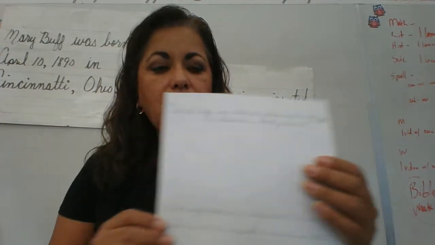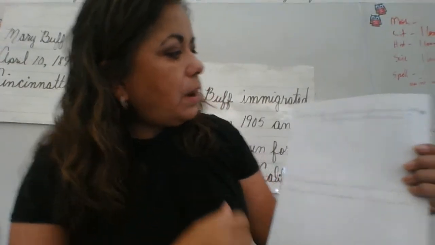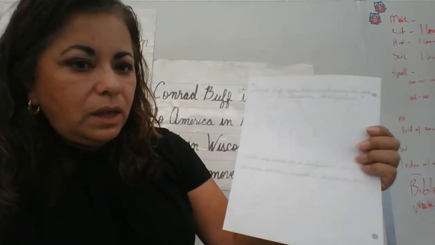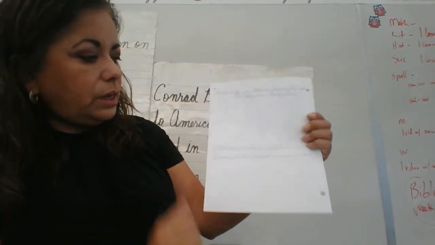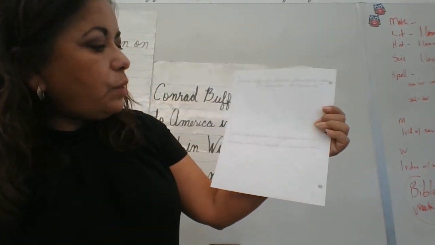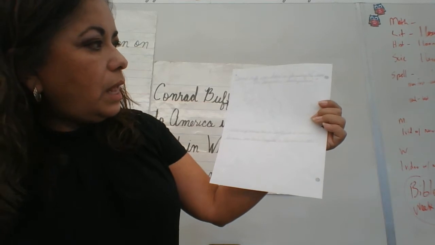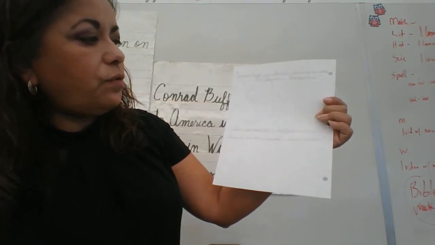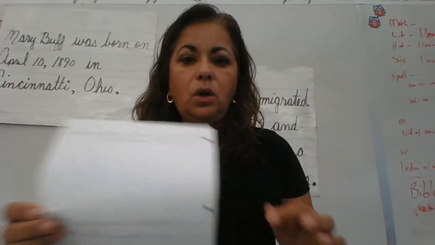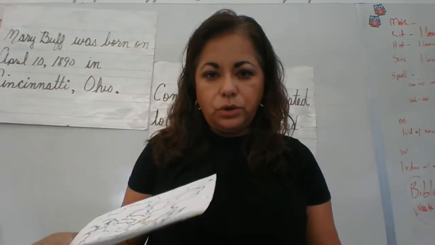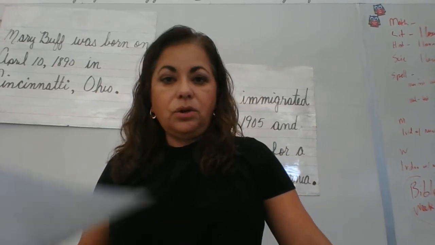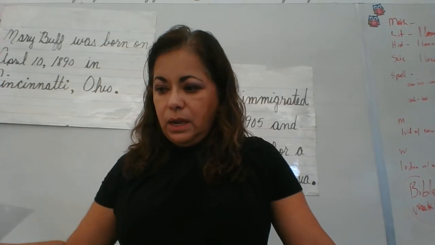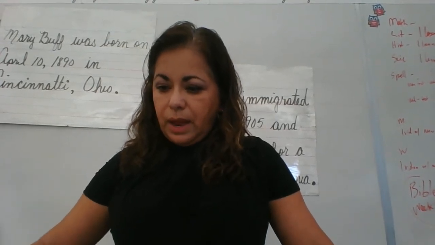And the last thing you should have done was write on the back: Conrad Buff was born on January 15, 1886 in Speicher, Switzerland. On the second two lines, or three if you had to use three: Conrad Buff studied art in Switzerland and in Germany and then immigrated to America in 1905. And this is going to go in your multi-subject folder. You're done with this. You're not going to get it back again until you get your binder or your notebook, and it's going to be in your notebook. All right, so you're done with that.